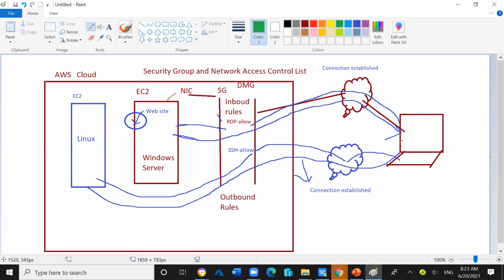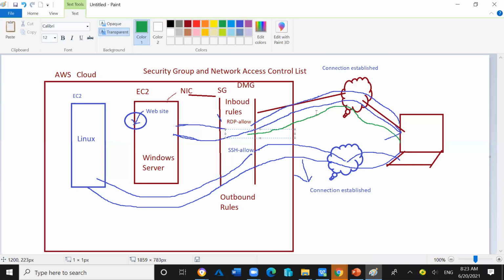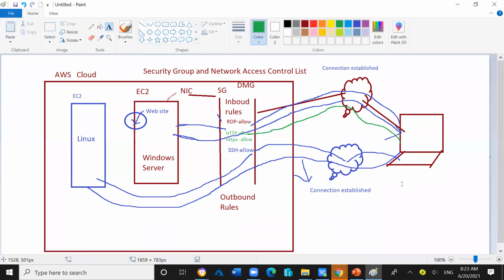So let's say the request is coming from my computer and wants to access the website which is already running inside the EC2 instance of the Windows server. Then here the SSH entry, sorry, HTTP entry and the HTTPS entry, HTTP and HTTPS entry must be allowed.